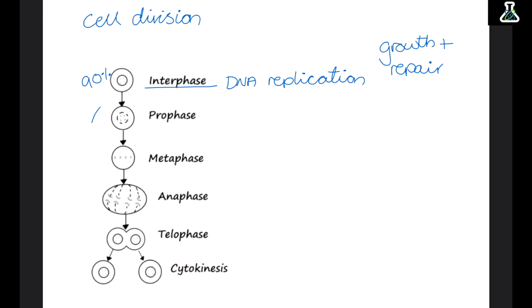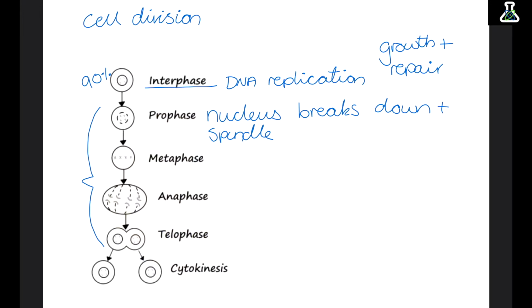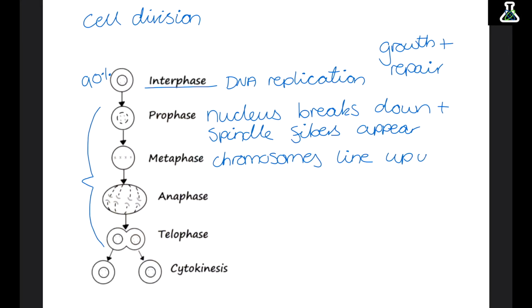Mitosis actually begins with prophase all the way up until telophase. During prophase, the nucleus breaks down and spindle fibres appear. During metaphase, the spindle fibres pull the chromosomes to the middle of the cell. And you can think M for middle.